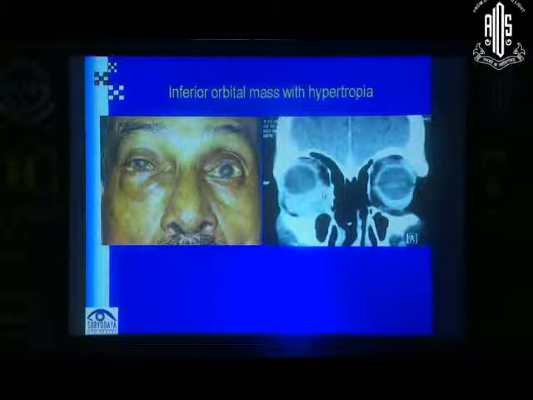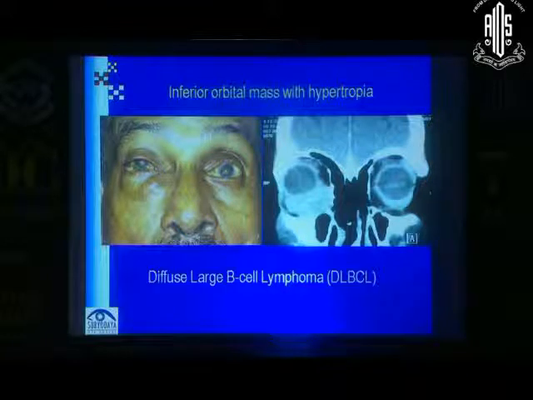But this was a rapidly progressing lesion again. And this turned out to be a diffuse large B-cell lymphoma, which is an aggressive kind of lymphoma. And he responded very well to treatment. It's been 5 years since he's been treated and he's still alive, without systemic or local disease.